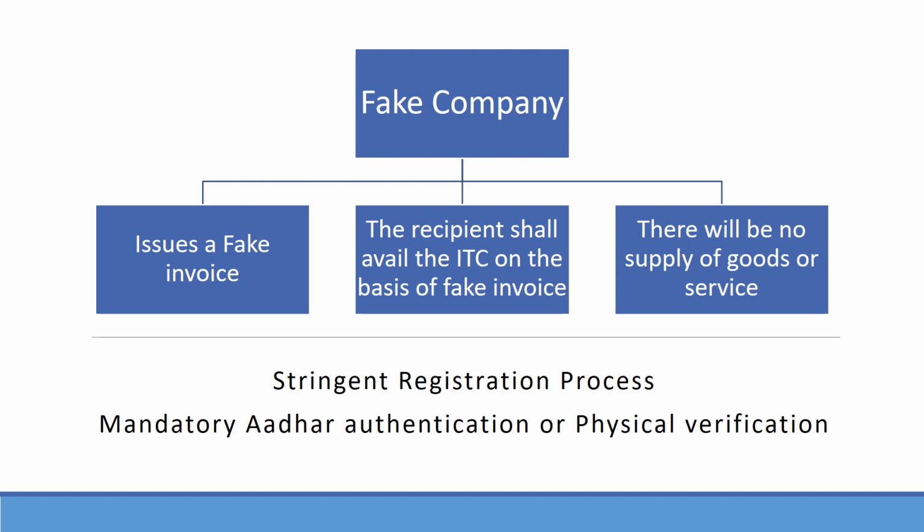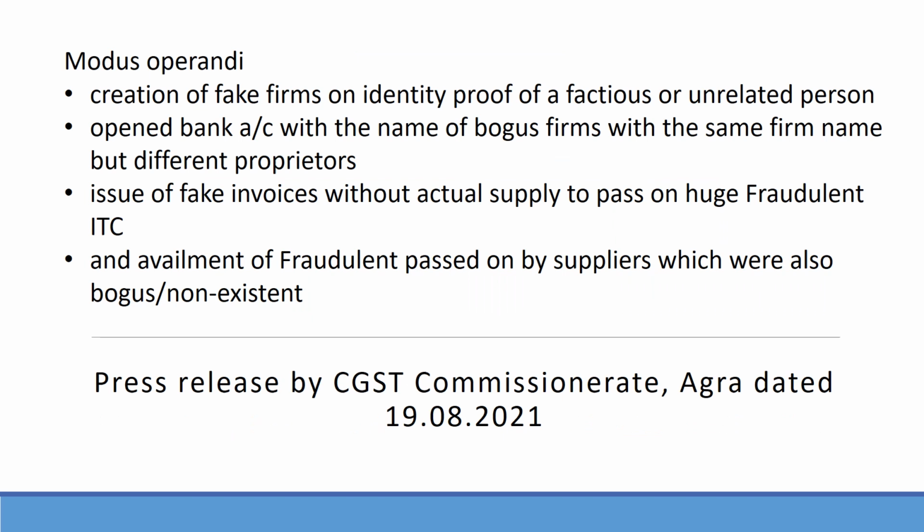Fake invoice would generally involve the issue of tax invoices for a transaction which is not in existence, merely to provide an opportunity to the recipient to avail the ITC. The issuer of the invoice may pay their tax liability through fake ITC claimed without receipt of goods or services, or would not file their returns. Thereby there is no flow of tax to the department. This can be understood clearly with the help of the press release by the CGST Agra Commissionerate dated 19/8/2021.